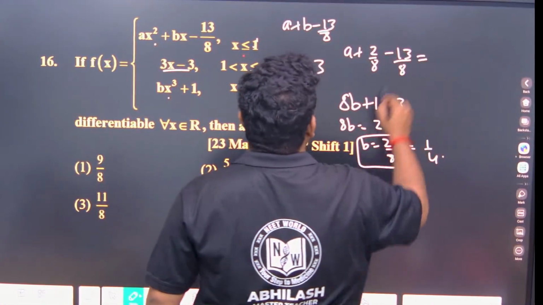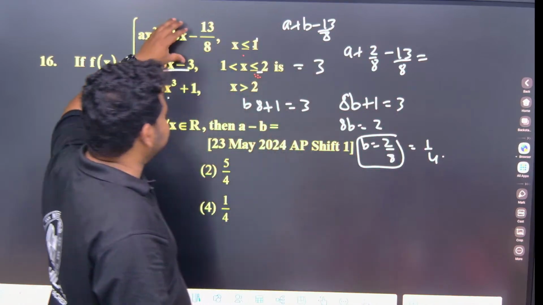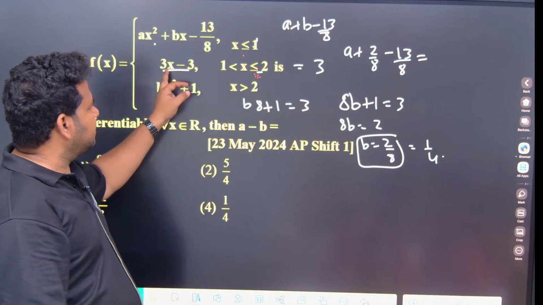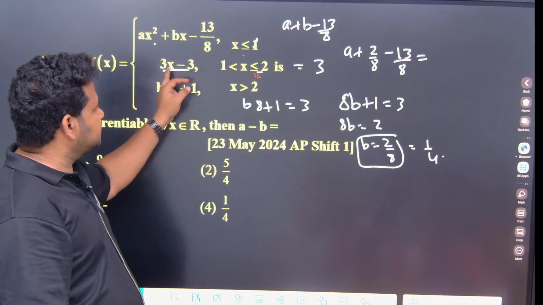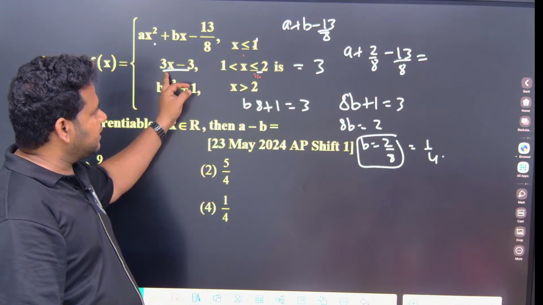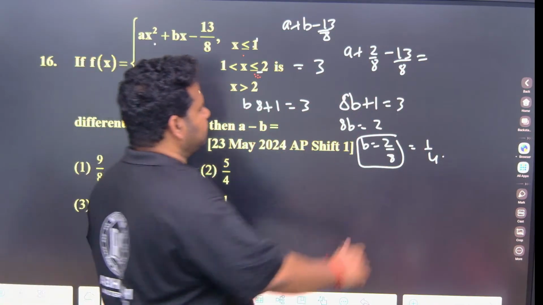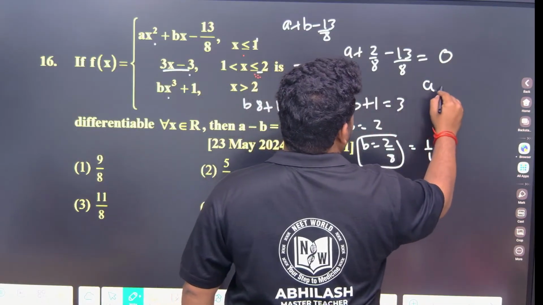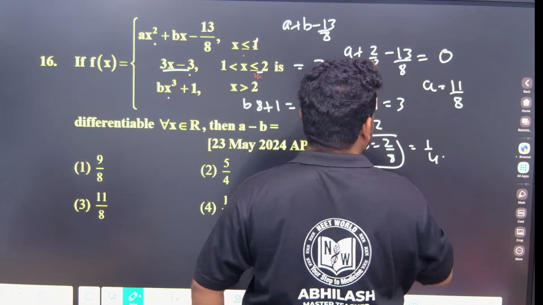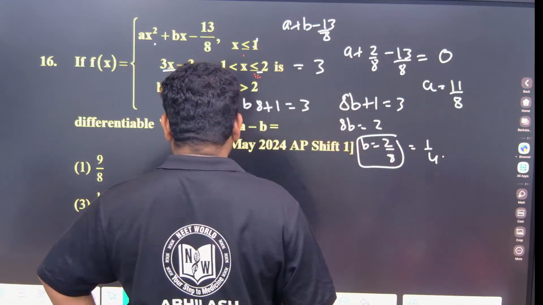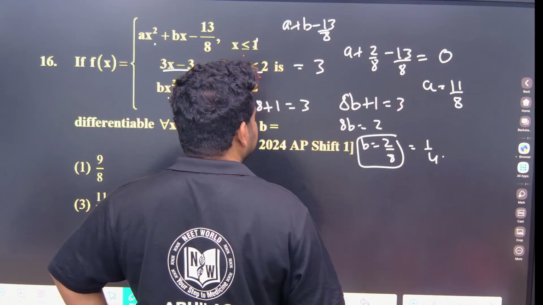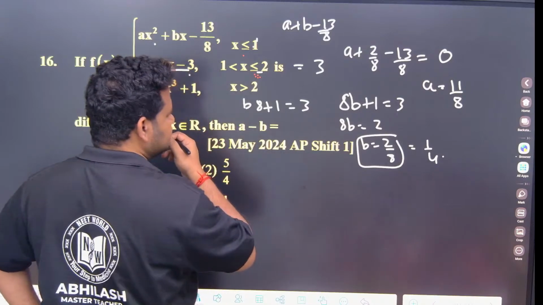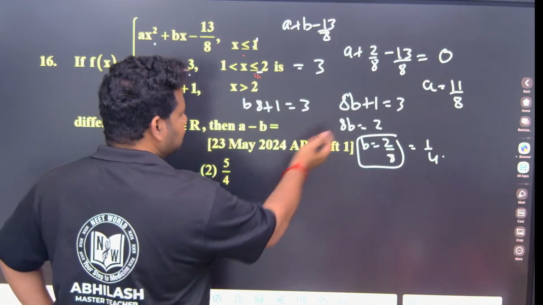11 by 8. I am asking the functional value. See, if I put x is equal to 1 here, what will I get? This I will get as 0, correct? The functional value will be equal to 0. So a will be 11 by 8. 11 by 8 plus 2 by 8 is what? A minus b, right? So this is 11 by 8 minus 9 by 8. So that we got it.